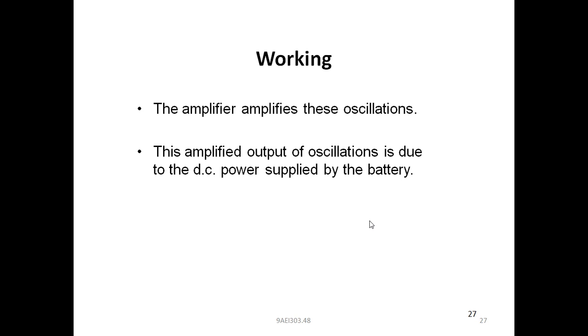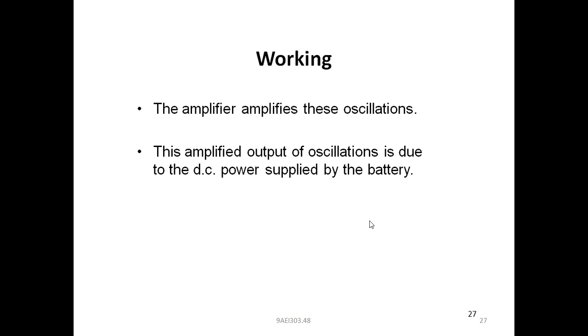This amplified output of oscillations is due to the DC power supplied by the battery, as I told you last 15 minutes back. So how are the oscillations generated actually? This is due to the DC power supply which is applied to the transistor in order to keep the transistor in the active region.